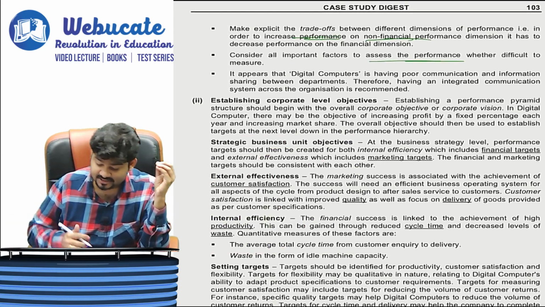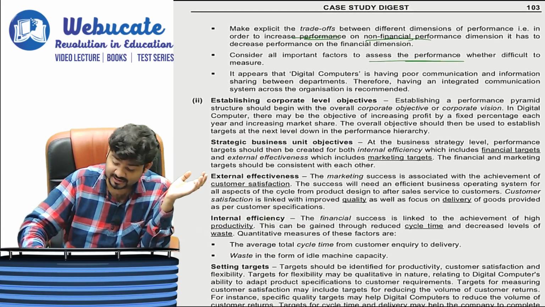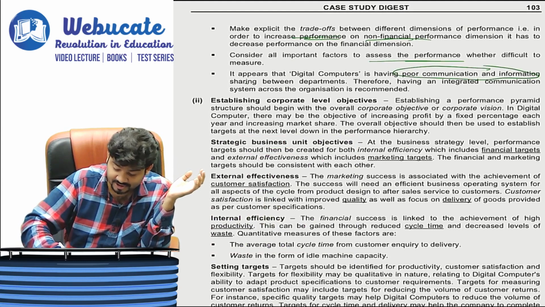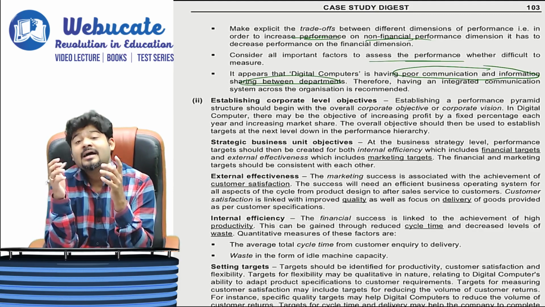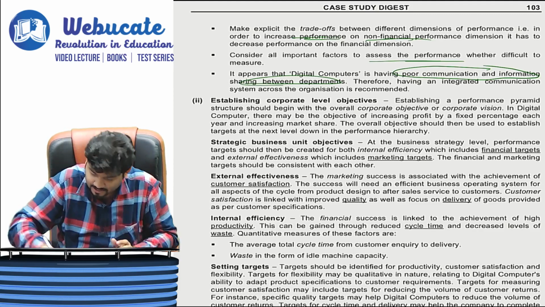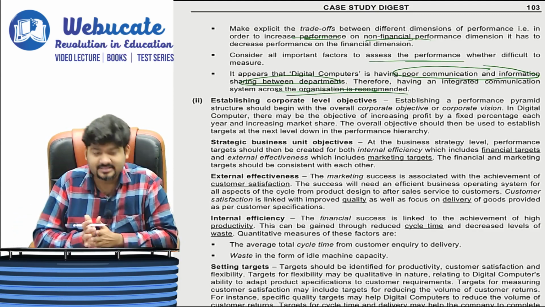It appears that Digital Computers has poor communication and information sharing between departments, so improve communication between departments and have integrated communication across the organization.